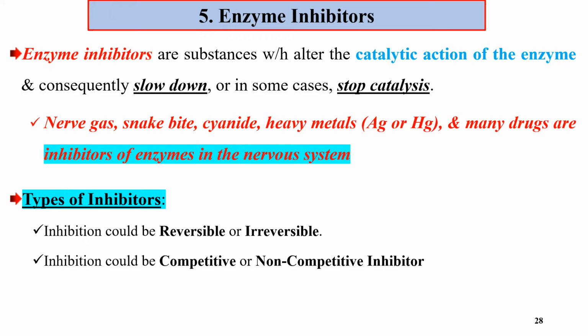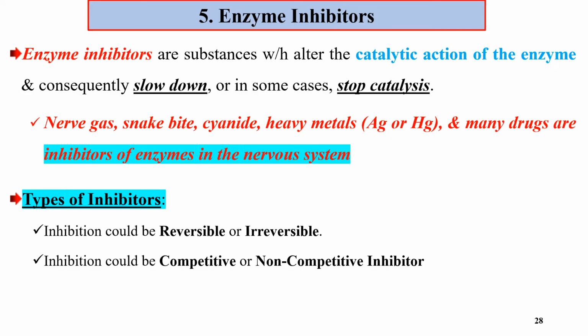Inhibitors are substances that hinder substrate binding to active sites. An inhibitor prevents the substrate from binding to the active site. Maybe it competes with the substrate, or maybe it attaches to an allosteric site of the enzyme. Enzyme inhibitors are substances which alter the catalytic action of enzymes.